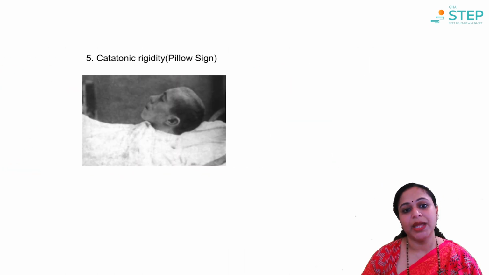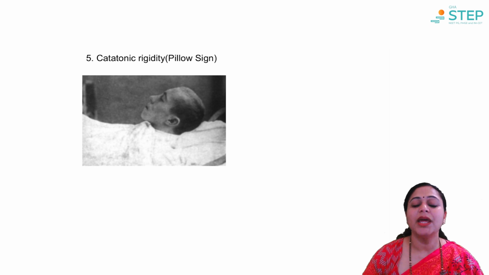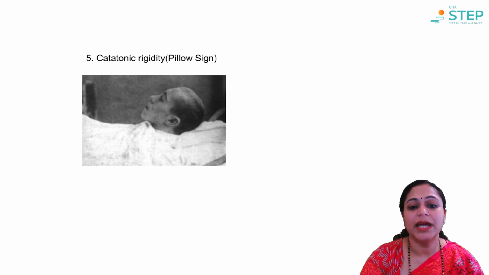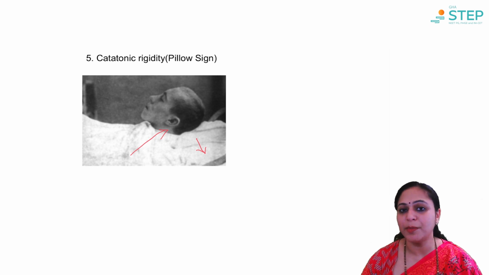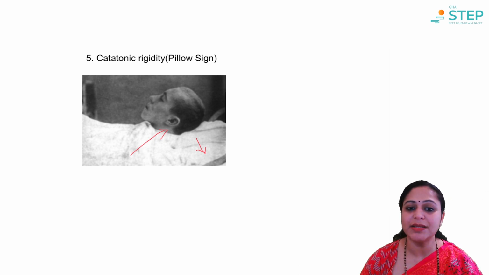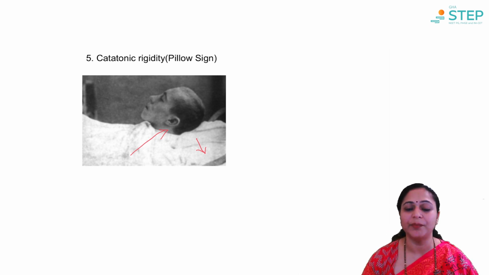Catatonic rigidity. ICD-10 states catatonia as a subtype of schizophrenia. Catatonia has a classical rigidity, which can be elicited with the help of the pillow sign. In the image, you can see that the patient has neck rigidity, and when you pull this pillow from beneath his head, the neck continues to be in the same rigid position. This is the pillow sign, which is seen in catatonic rigidity or catatonia.